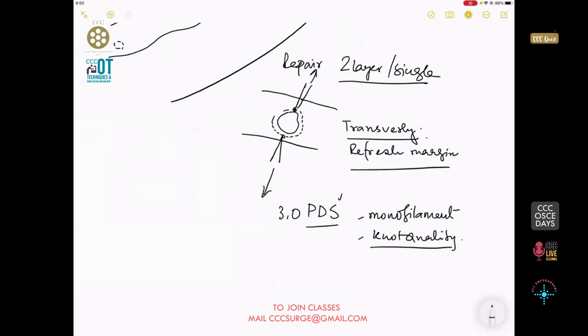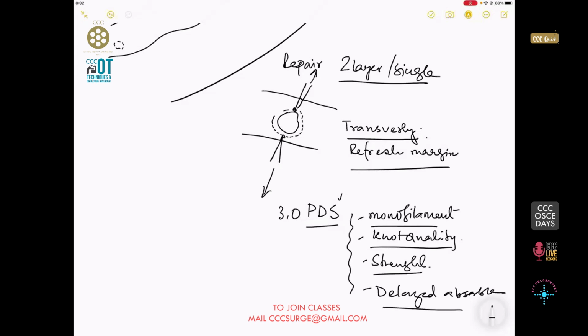Monofilament, because in a bacterial infection, this is a very good suture to have. The strength of the suture is great. Particularly remember that it is a delayed absorbable suture, which takes around 100 days to get absorbed. So these are the advantages that I use PDS.